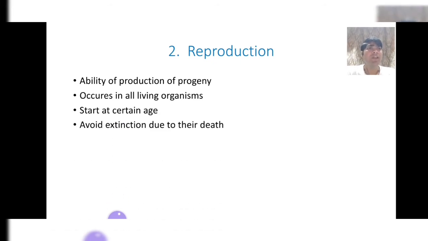Reproduction is very helpful to avoid extinction of species due to their death, and that is the important thing about reproduction. Sometimes questions may be asked: what is the advantage of reproduction, what are the benefits of reproduction? So the answer to this question is that reproduction is very helpful to remove extinction of species due to their death.